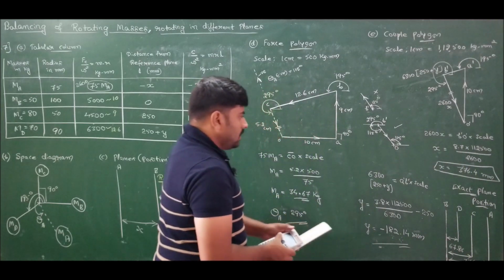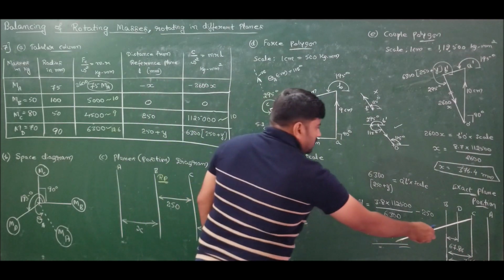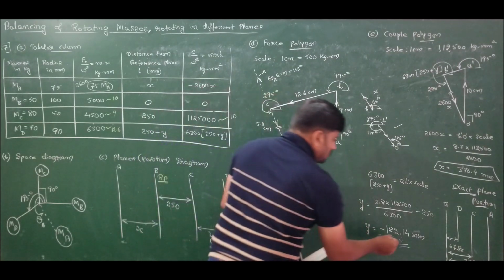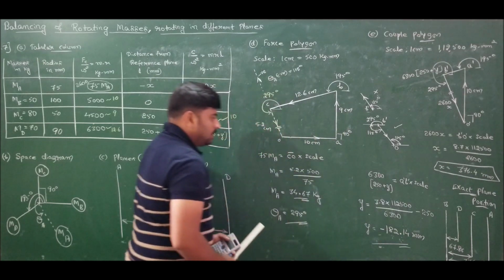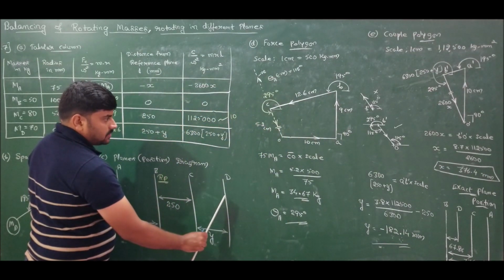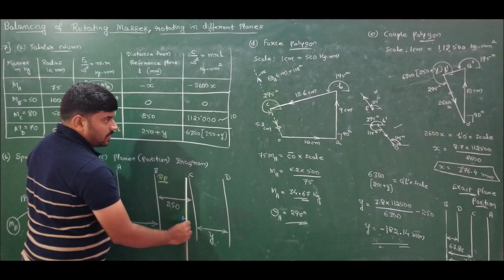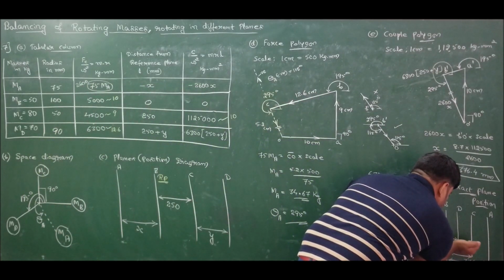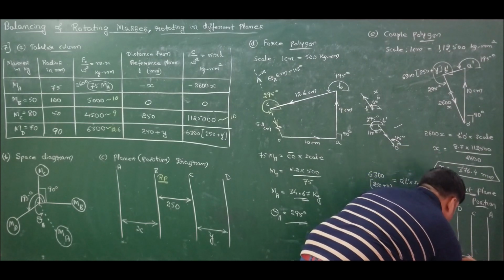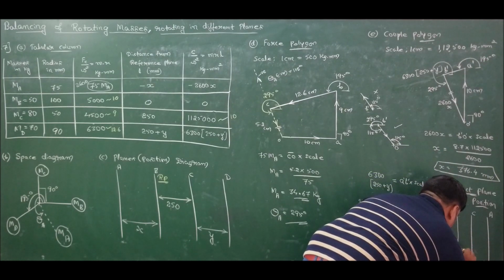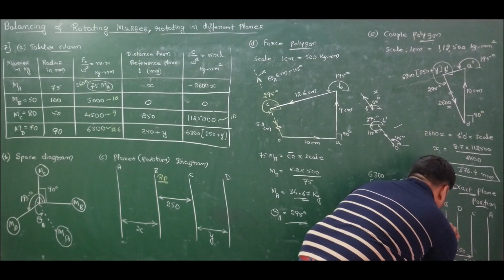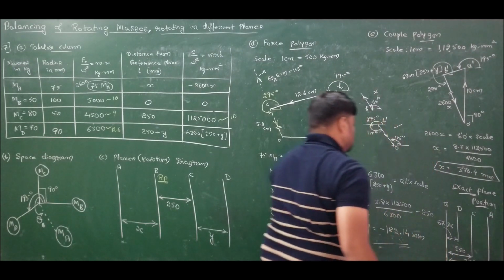Now we can observe between C and D. Between C and D, it is minus 182.14. You can see here. Since it is minus, D should come first. C will come later. Correct. So this is 67.86 and this is 250. This is 250 and this is 67.86. All dimensions are in mm.